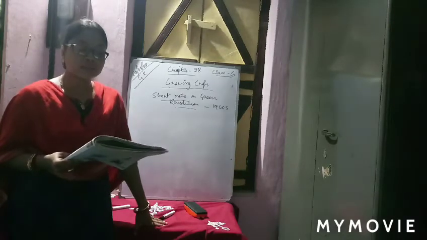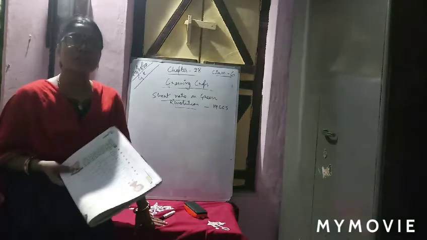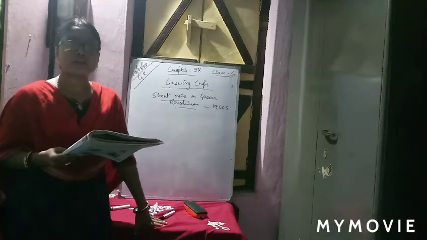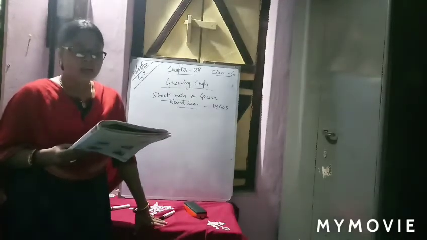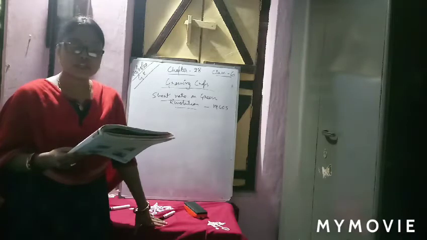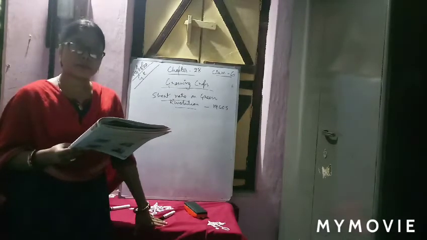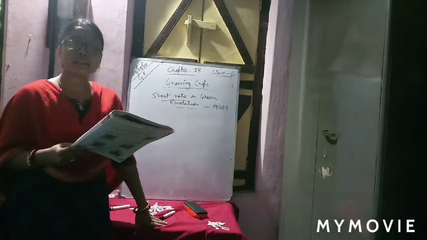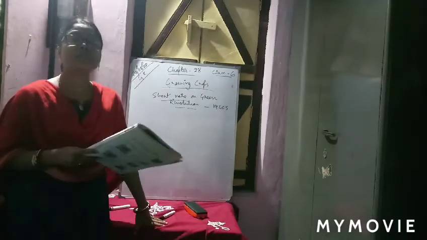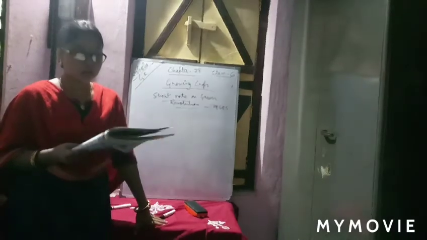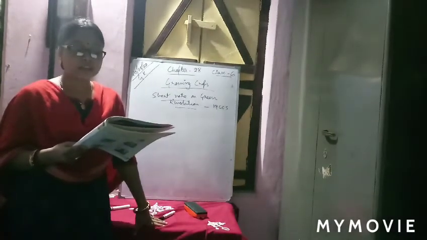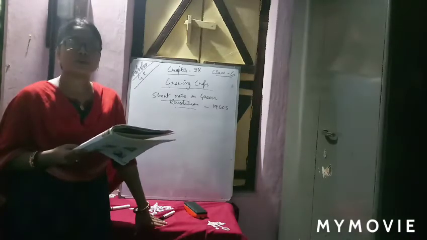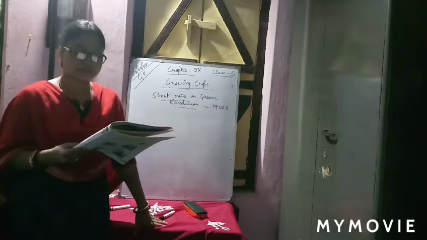Clear? Second one: this is usually grown in plantation farming. We know rubber plantation, because generally wheat and maize are not plantation crops, rubber is. A kind of agriculture where farmers burn the vegetation on a piece of land to clear the area for farming. It's known as shifting cultivation. Now a question may come, what is shifting cultivation? Then you have to write that one. Clear? China and India are some of the leading producers of this crop. They are cultivating a huge amount of it, that is rice.